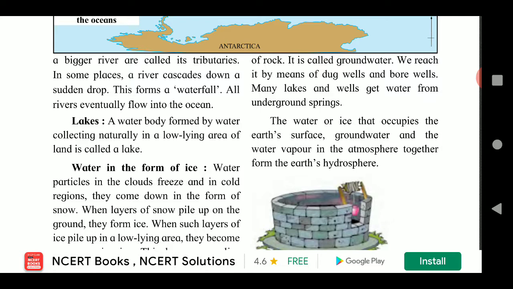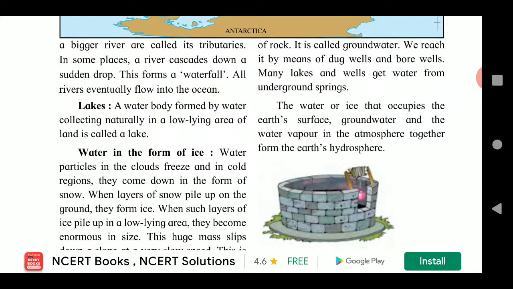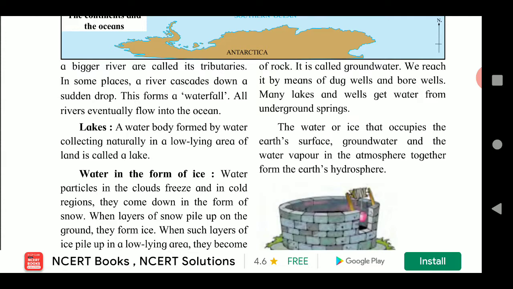Means we get that underground water with the help of bore wells and big wells. Many lakes and wells get water from underground springs. Springs means what? Zara.